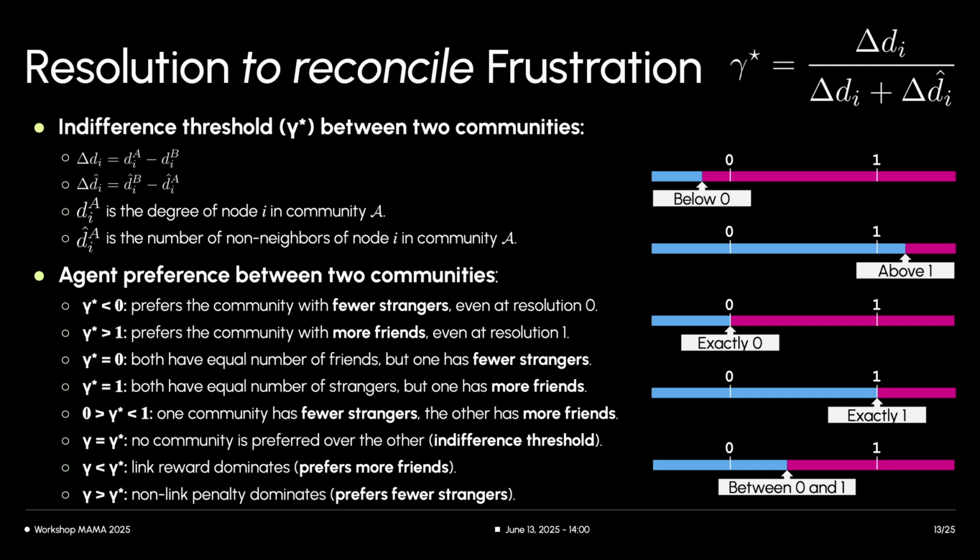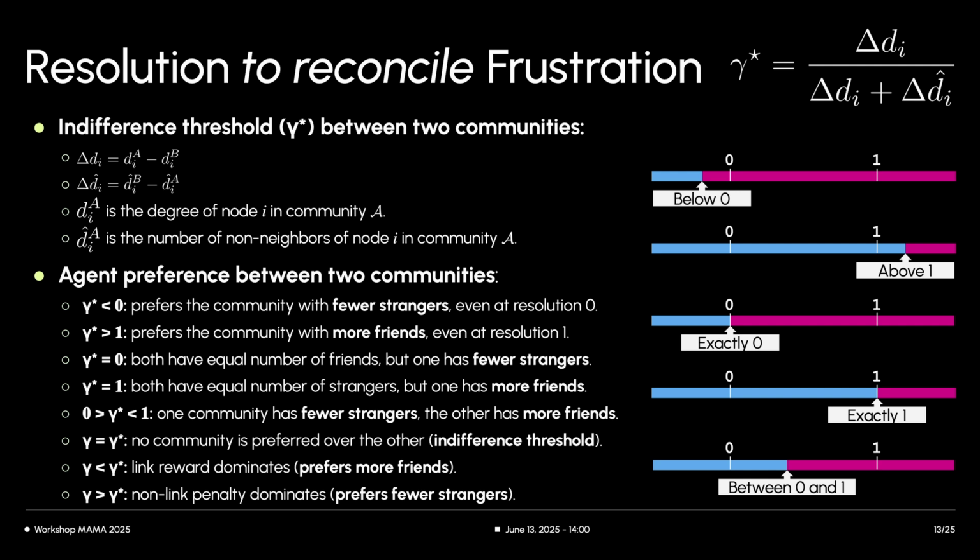A node's move decision then depends on the global resolution parameter gamma relative to its personal gamma star for that specific potential move. For the interesting case where gamma is between 0 and 1, if the global gamma is less than gamma star, the node prioritizes gaining friends. If the global gamma is greater than gamma star, the node prioritizes avoiding strangers. If gamma is equal to gamma star, the node is indifferent between the two communities for that specific move.